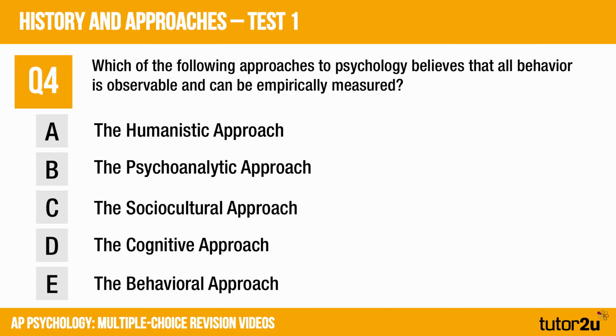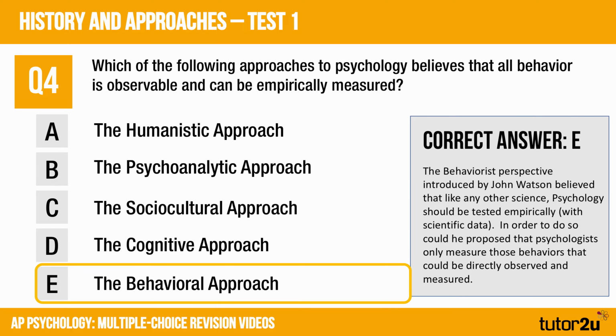Well, the correct answer for question 4 is E, the behavioural approach. The behavioural approach holds that psychology should be tested empirically using scientific data and focusing on those behaviours that can be directly observed and measured. So answer E, the behavioural approach.